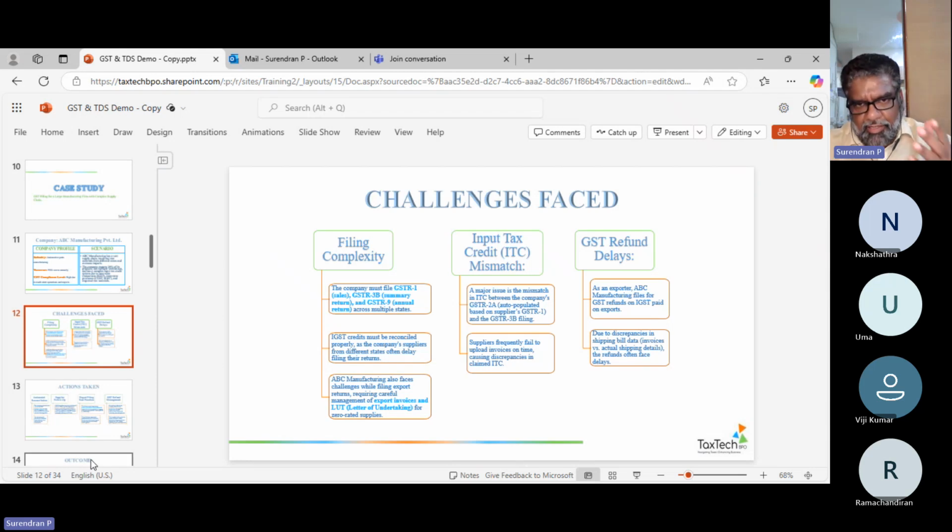As I told you earlier, your 1R, 2B, 3B won't match. What happens if it does not match? This is a good question that you might ask. The GST department will immediately analyze and send you a notice saying, we see irregularity in these areas. The first suspicion comes from there. Once the suspicion starts, the IT section normally starts probing the next thing.